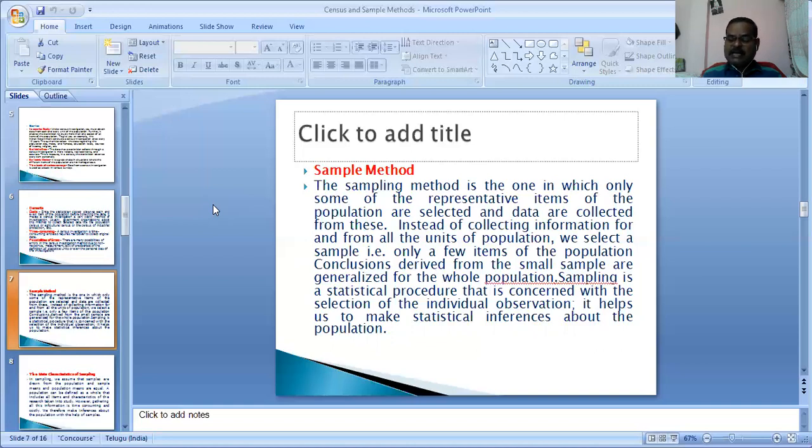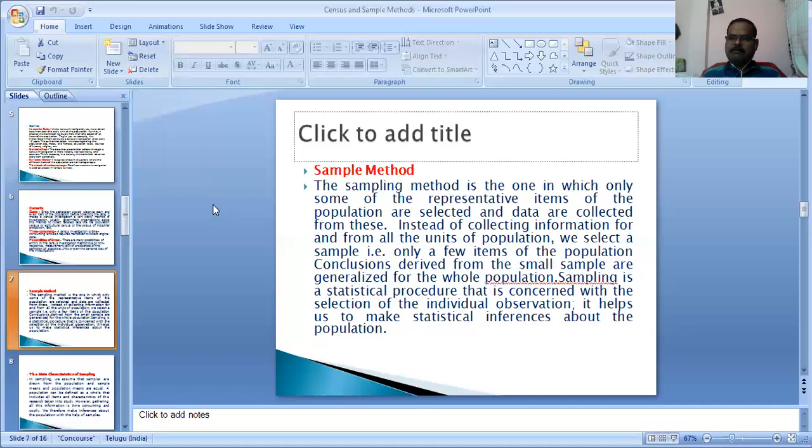In the sampling technique, the data are collected from a few representative units selected from a large population. Thus, the sampling procedure involves selection of a representative sample, collection of information, analysis of data, and application of appropriate statistical techniques for drawing inference about the population.